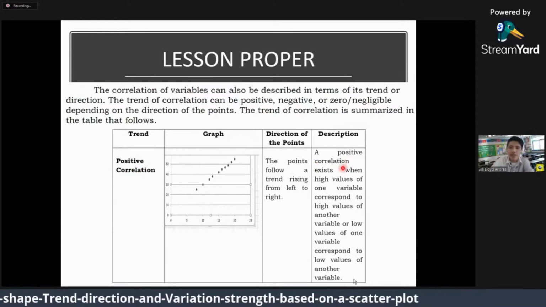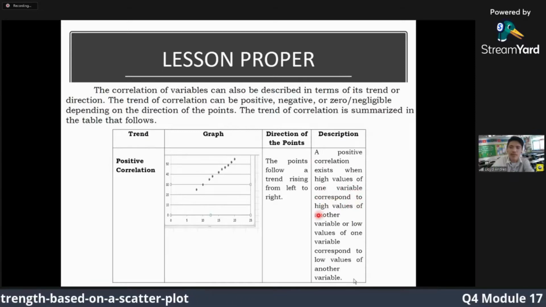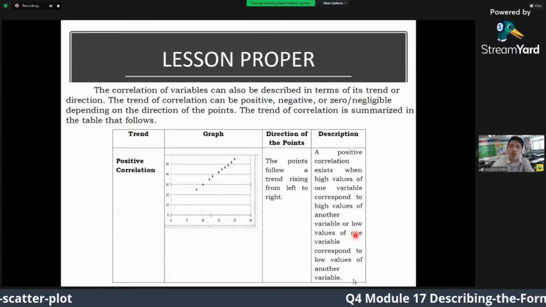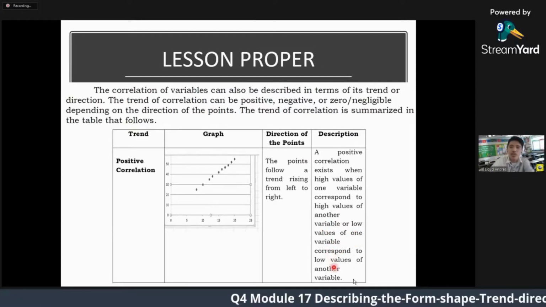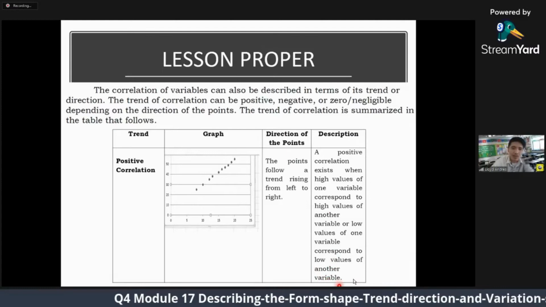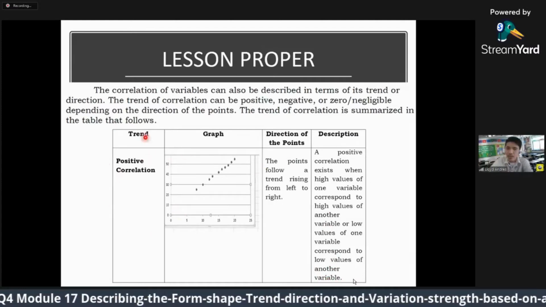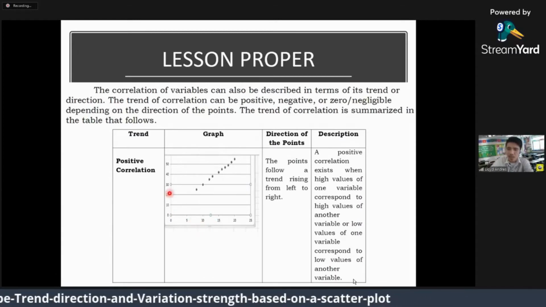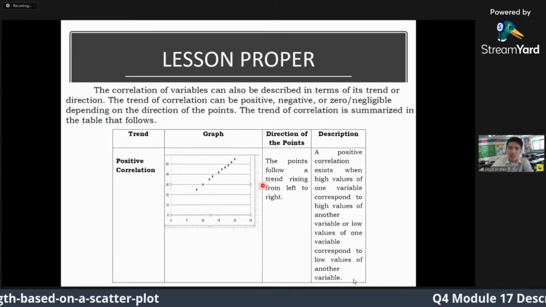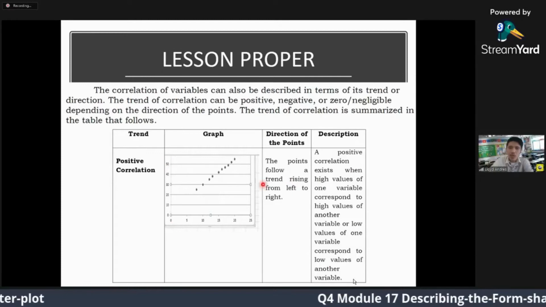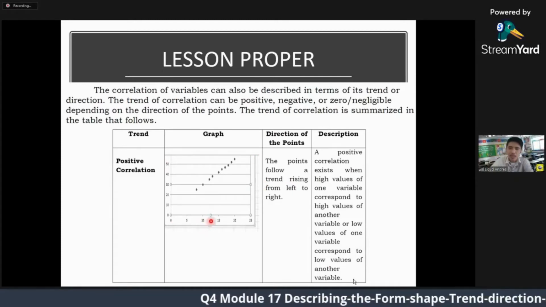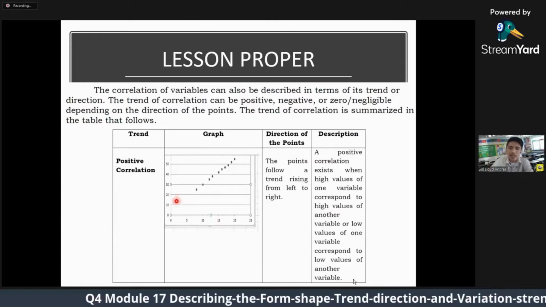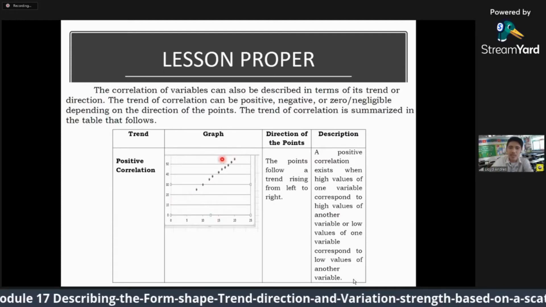A positive correlation exists when the high values of one variable correspond to the high values of another variable, or low values of one variable correspond to the low values of another variable. So, ang trend niya will be positive kung mas high ang isa ka value, mas high po ang another value. Kung tanaw na to ang graph, ang atong bantayan lang is kung ang iyang trend is rising siya from left to right, then it is a positive correlation.